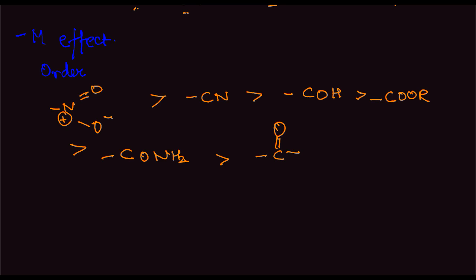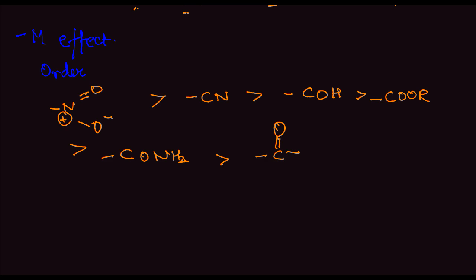Okay, they at least contain a double bond or a triple bond generally. This is the order of minus M effect.